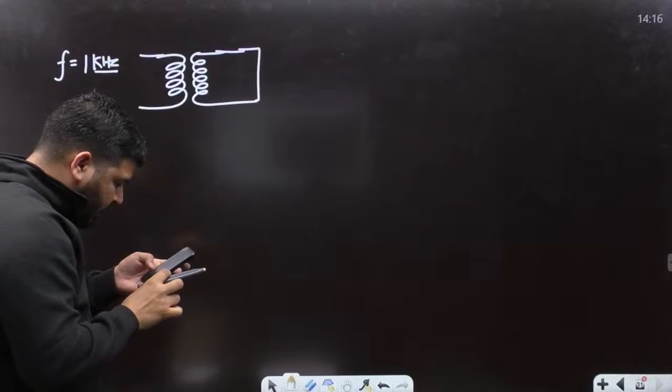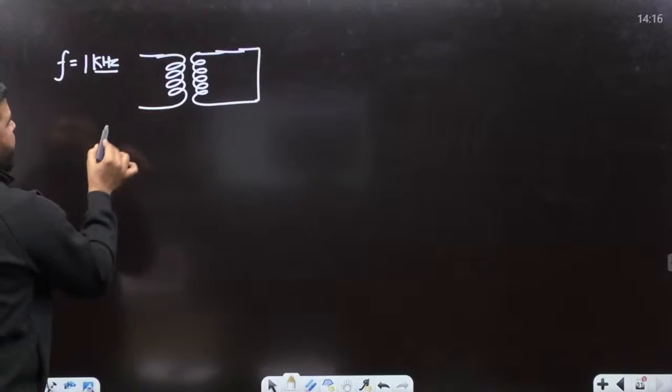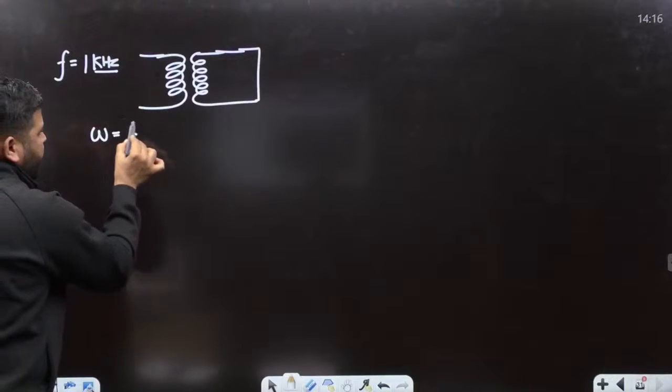The corresponding wattmeter reading, the primary current and the primary voltage are given. On this side, the wattmeter reading is 8 watt.